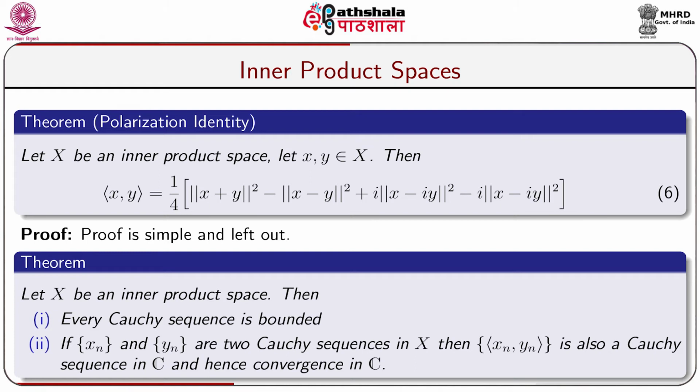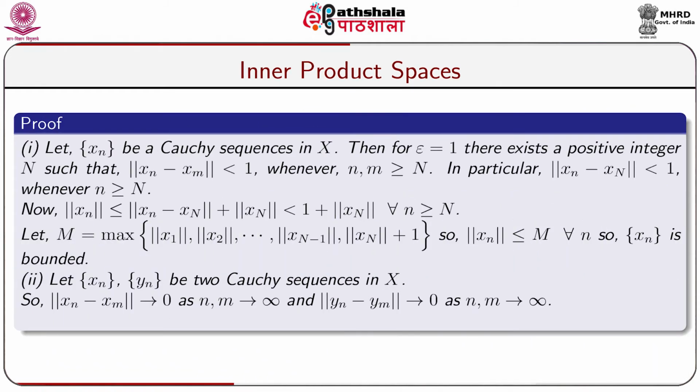Now, let us take a theorem. Let X be an inner product space, then number 1, every Cauchy sequence is bounded. Number 2, if sequence x_n and sequence y_n are two Cauchy sequences in X, then sequence inner product x_n, y_n is also a Cauchy sequence in the space of all complex numbers and hence convergent in C. Now, we shall go for a proof of 1. Let sequence x_n be a Cauchy sequence in X, then for epsilon equal to 1, there exists a positive integer N such that norm of x_n minus x_m is less than 1 whenever n, m are greater than or equal to N.